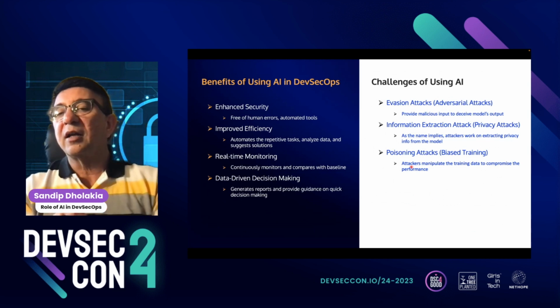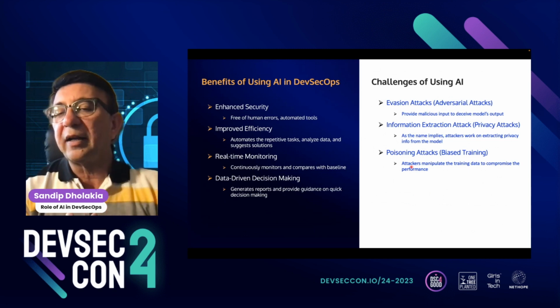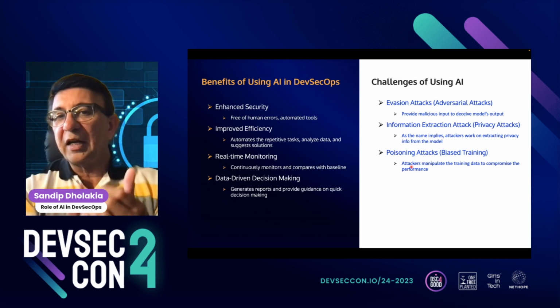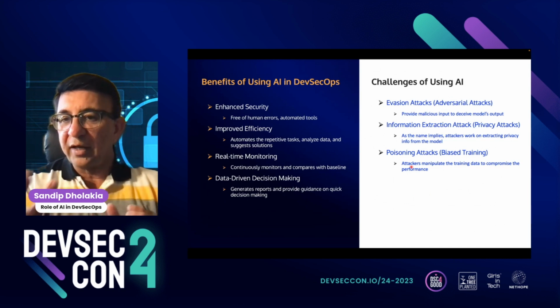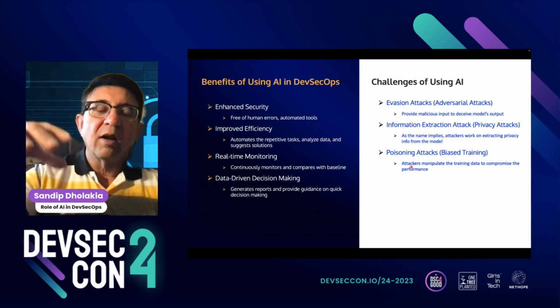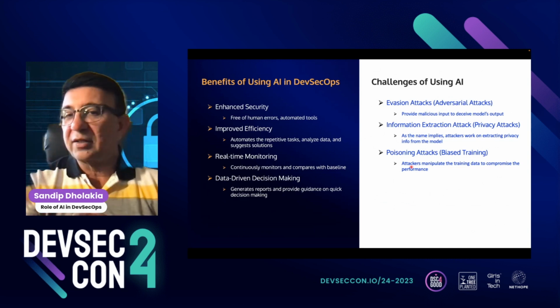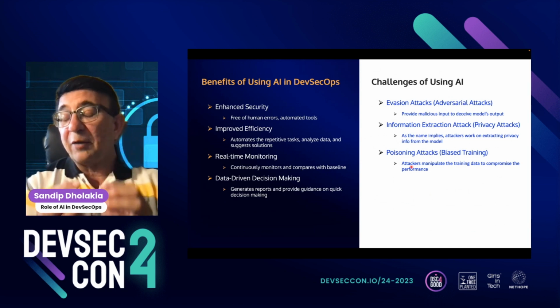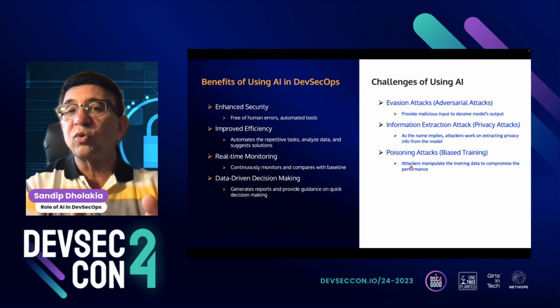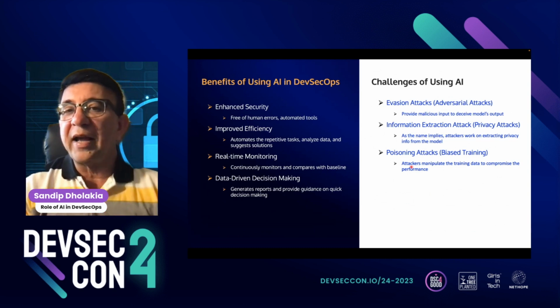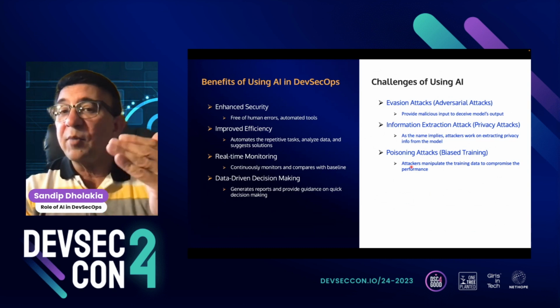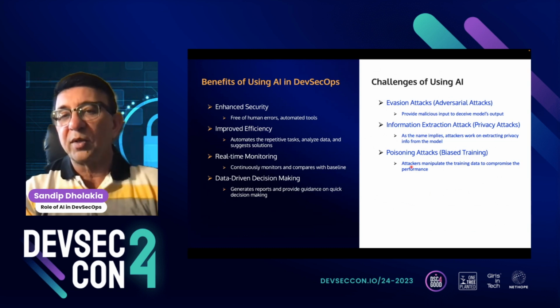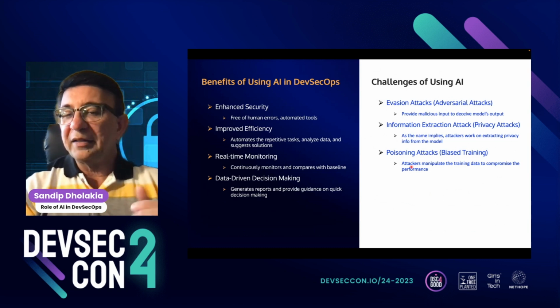And the third one is the information extraction attack. Information extraction attack is basically taking your PII from the AI model. So when you work with AI-based tools, like ChatGPT, and you enter any PII, and if it's stored in there, then attackers would try to get it out. And for that, they use other AI-based tools. It's not manual hacking or anything. There are AI-based tools available to extract information from other tools, and this is what happens.